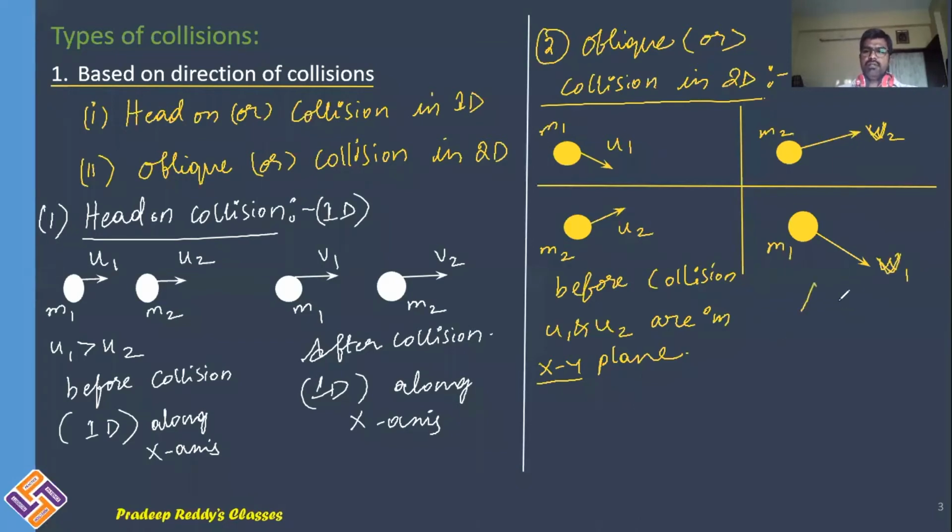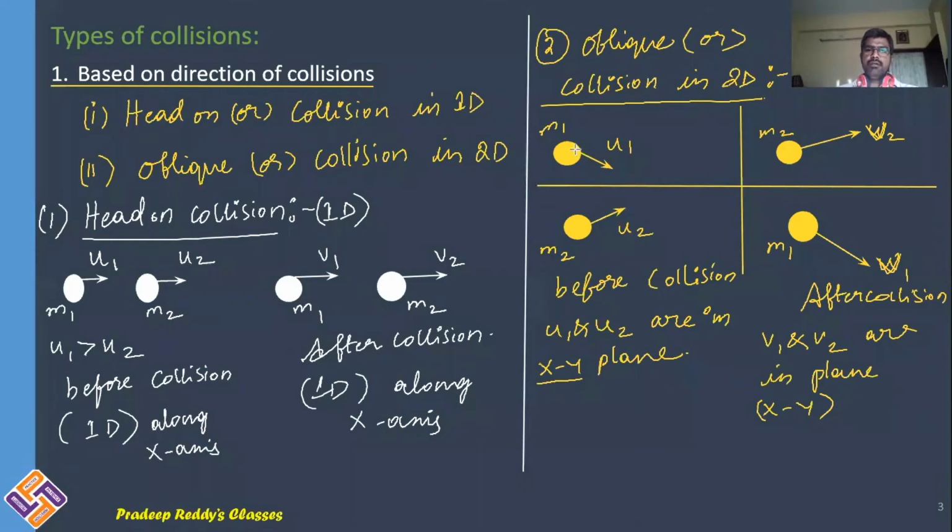This is after collision. After collision, v1 and v2 are in the xy plane. Their velocities can be resolved into components. You can resolve these velocities into components like this.